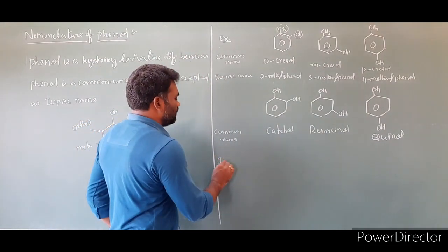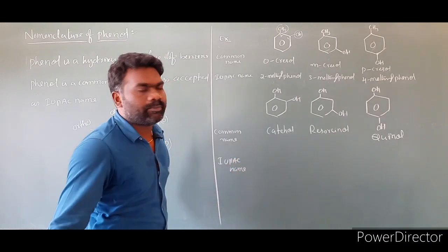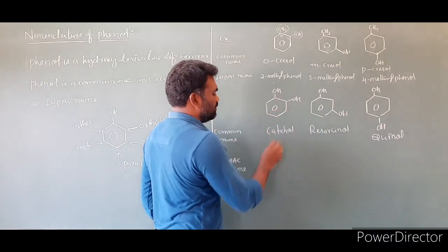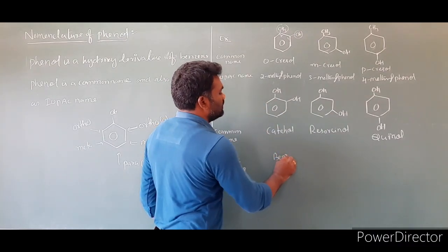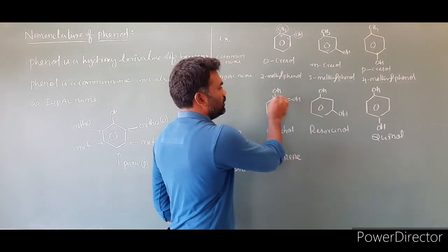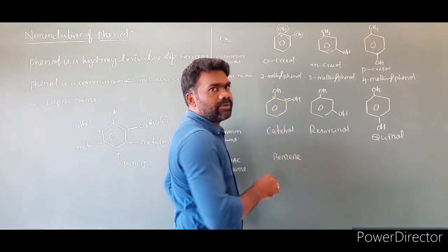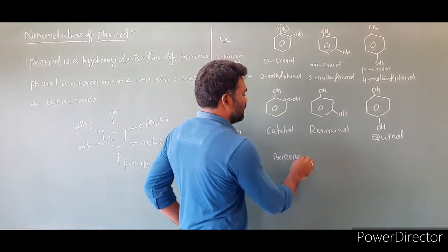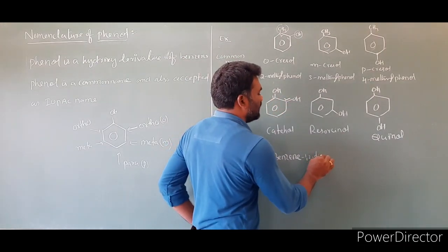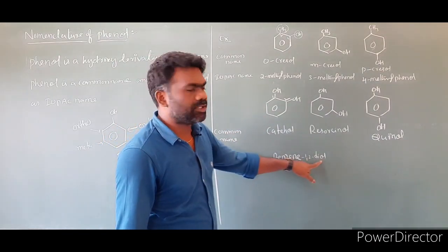Now let us look into the IUPAC names. This is the benzene ring, so we take benzene. This is the first position, this is the second position: 1, 2, 3, 4, 5, 6. We can number anti-clockwise as well, but we choose the lowest numbers for the substituents: 1, 2. Two OH groups will be there, so we write diol. The name of this compound is benzene-1,2-diol.